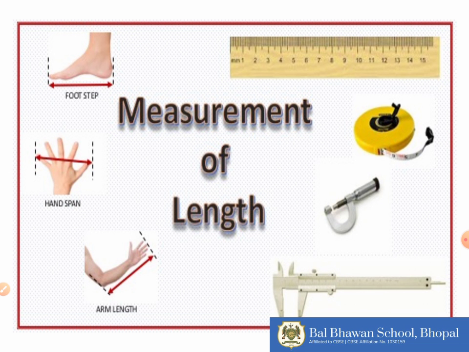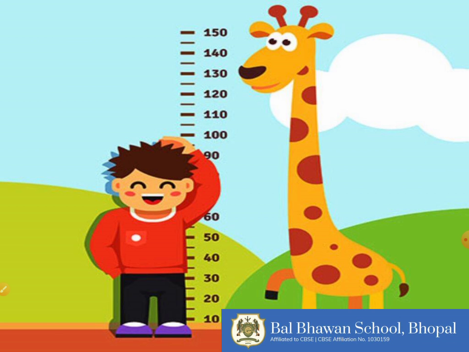Because of this, some tools have been discovered which have standard measurements in them. For example, a ruler, an inch tape, vernier calipers or screw gauge. When you have to measure your length or your height, we use an inch tape.